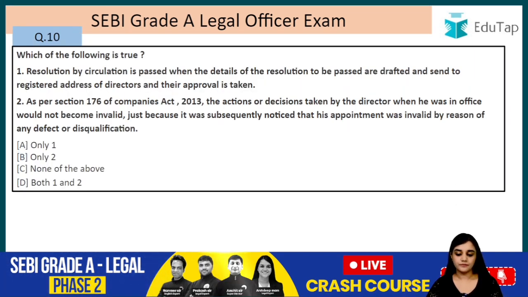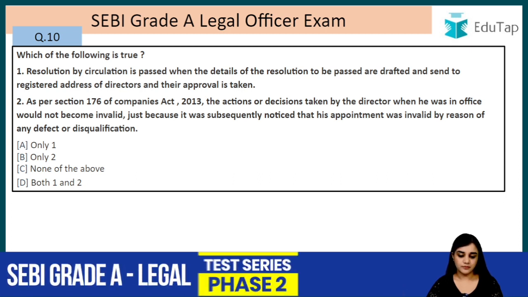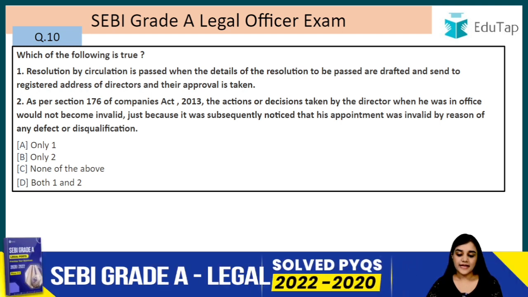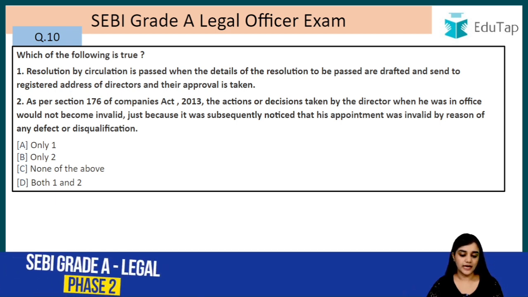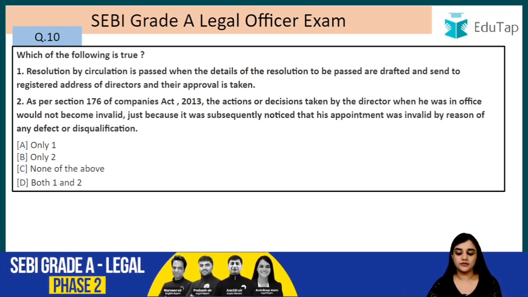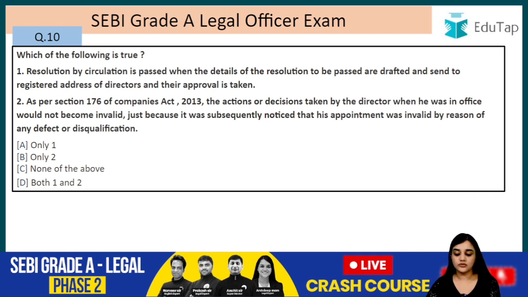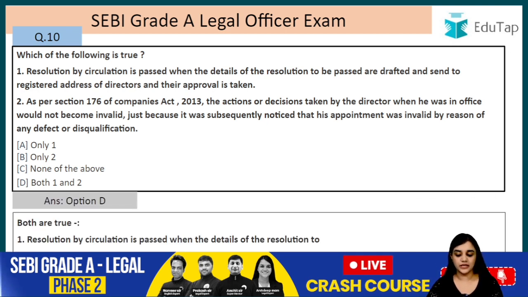Question number 10. Which of the following is true? Resolution by circulation is passed when the details of the resolution to be passed are drafted and sent to the registered address of directors and their approval is taken. As per section 176 of the Companies Act 2013, the actions or the decisions taken by the director when he was in office would not become invalid just because it was subsequently noticed that his appointment was invalid by reason of any default or disqualification. So, the answer to this is D, that is both of these statements are correct.